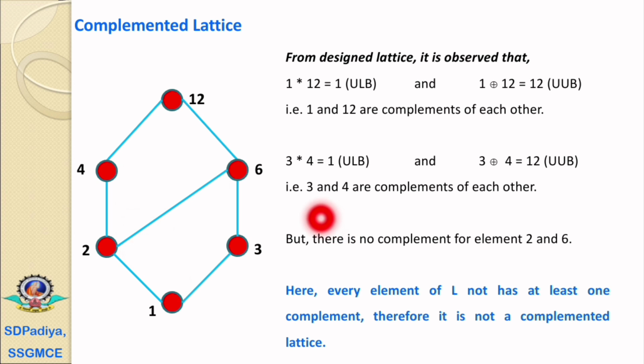Therefore, there is no complement for the elements 2 and 6. Here every element of L does not have at least one complement, therefore it is not a complemented lattice.